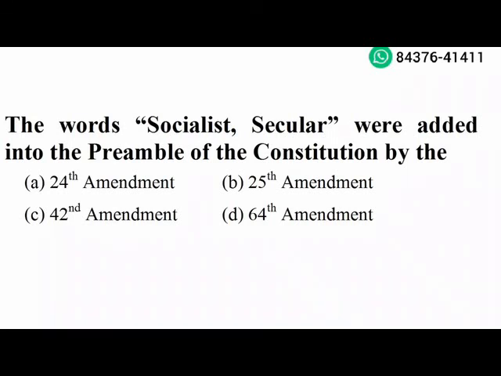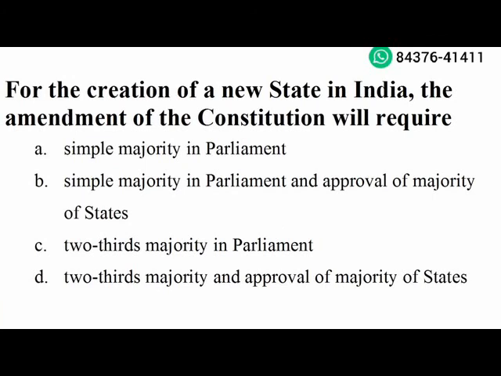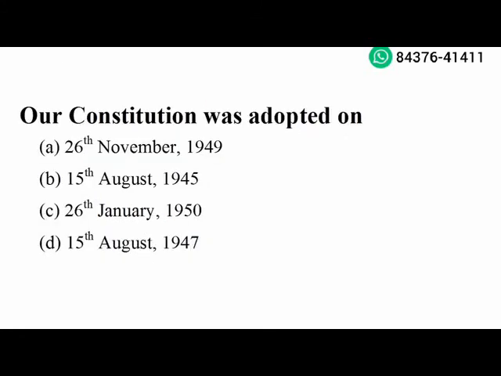Next question. The president's rule in a state means that the state is ruled by the governor of the state. Option D is the right answer. Next question. For the creation of a new state in India, the amendment of the constitution will require simple majority in parliament. Option A is the right answer. Next question. Our constitution was adopted on 26 November 1949. Option A is the right answer.